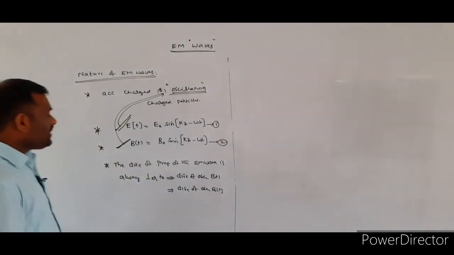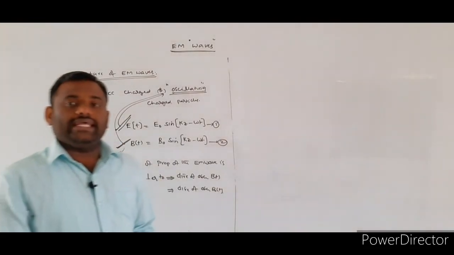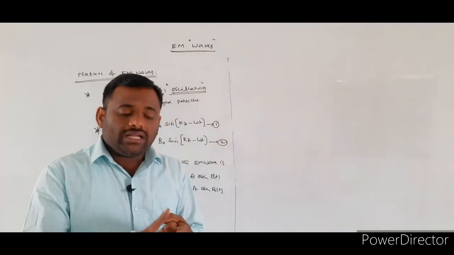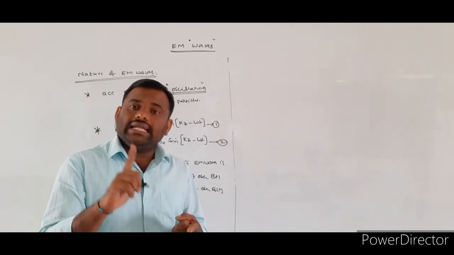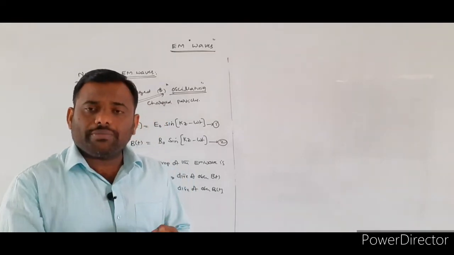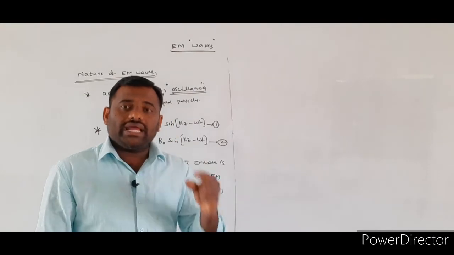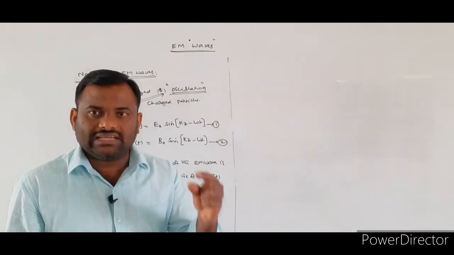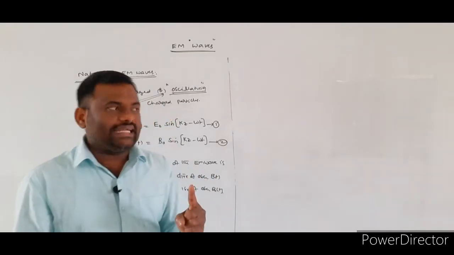The direction of propagation of the electromagnetic wave is always perpendicular to the direction of oscillations of the electric field as well as the direction of oscillations of the magnetic field.